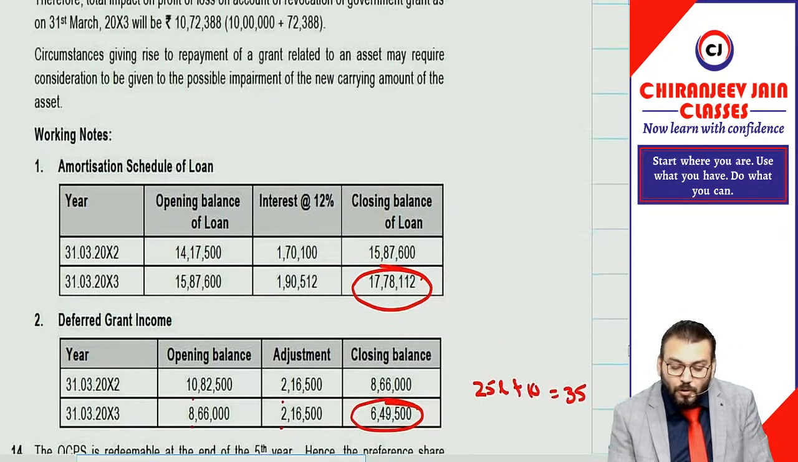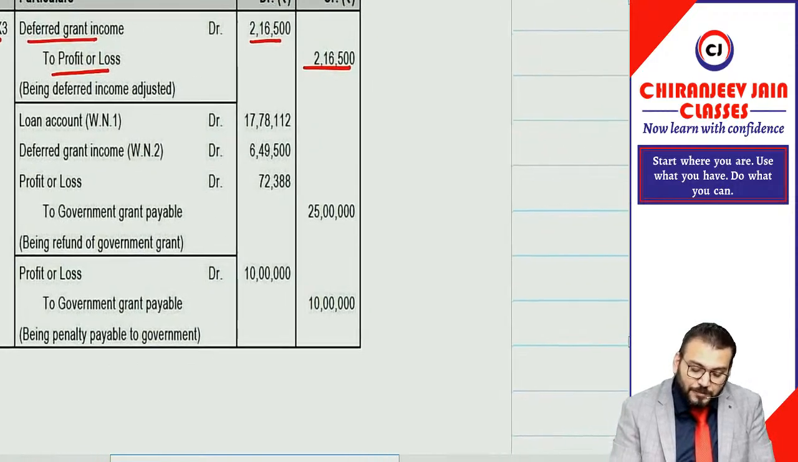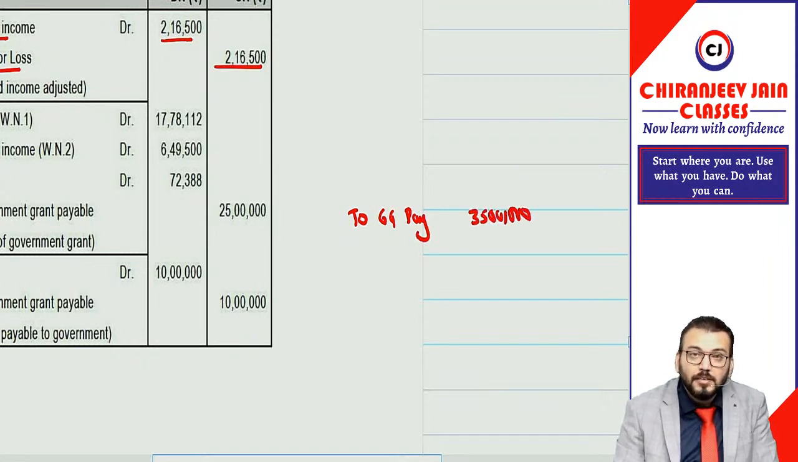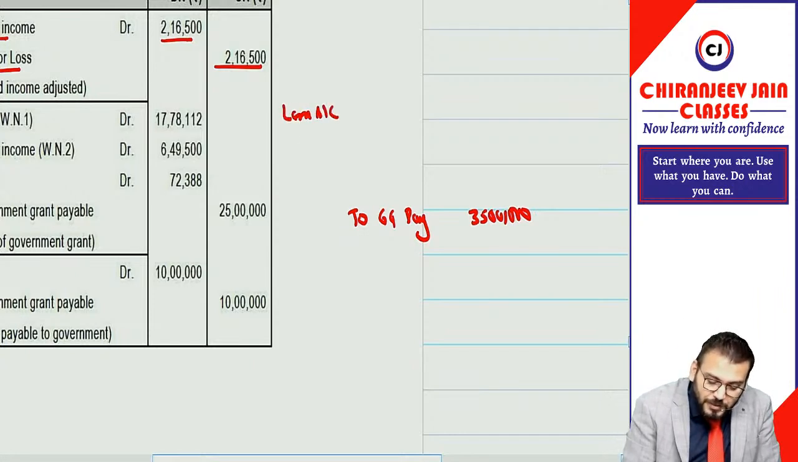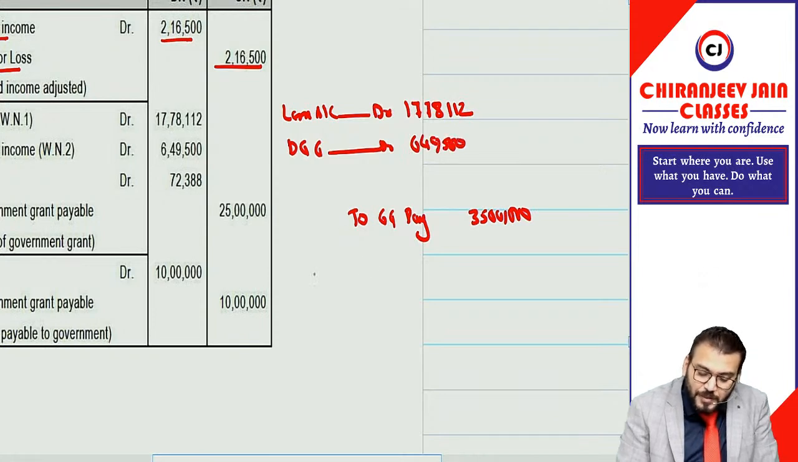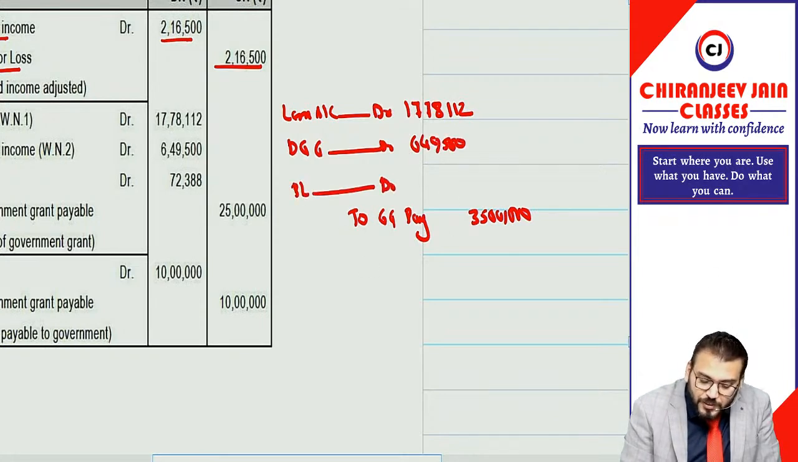So what journal entry will you do on the date of refund? The total amount to be refunded is 35 lakh, so credit to government grant payable will be 35 lakh. First you will debit loan account. Loan account debit will be the closing balance, that is 17 lakh 78,112. Then you will debit deferred government grant account, 6,49,500, and the difference will be transferred to PL.